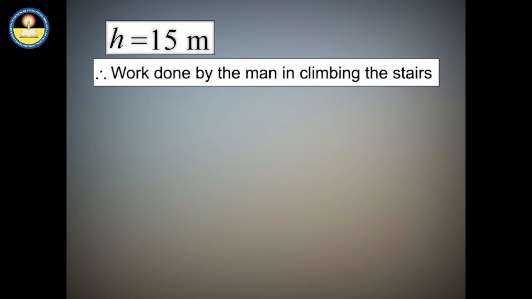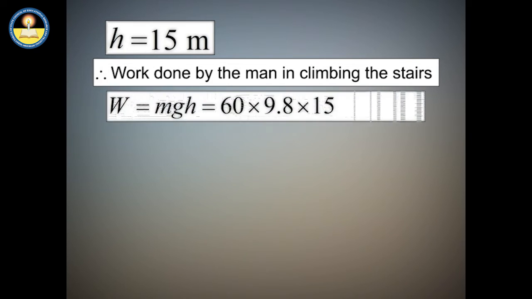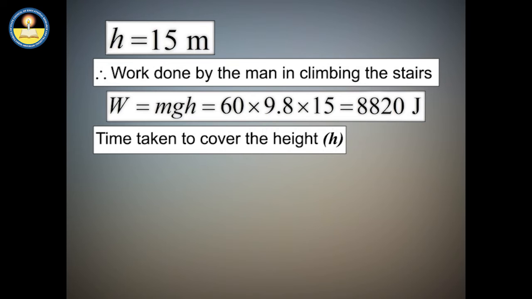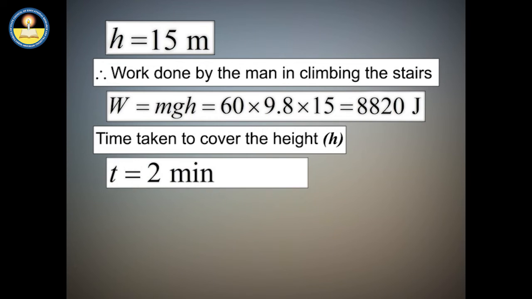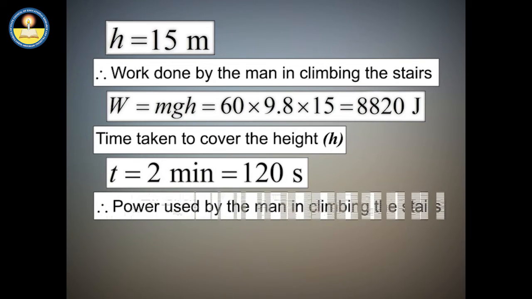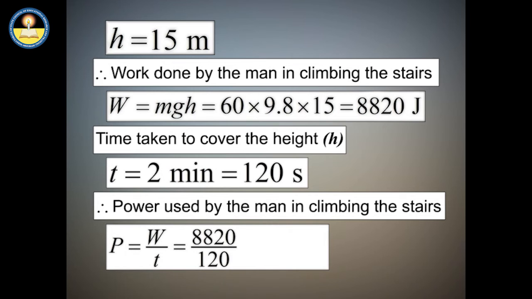Since the work done by the man in climbing the stairs is against the gravity, therefore the potential energy is used, which comes out to be 8,820 joules. Further, the time taken in climbing the stairs is 2 minutes, that is 120 seconds. Hence, the power comes out to be 73.5 watts.